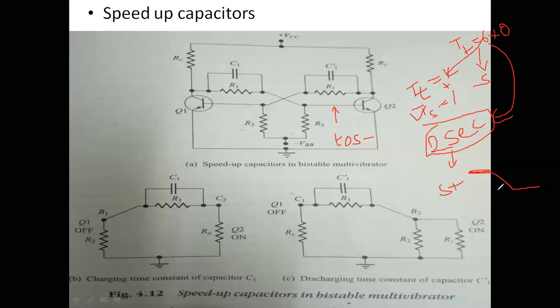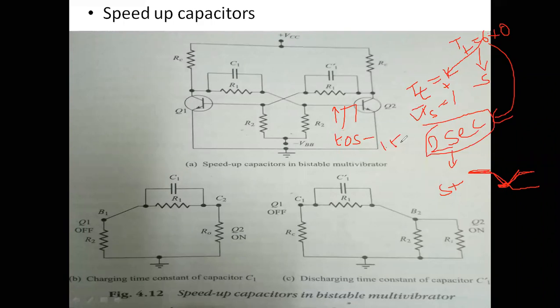Suppose I apply the triggering pulse before 2 seconds, that means at 1.5 seconds I apply the triggering pulse again. At this position we have not reached a stable state, yet we applied a triggering pulse. It may create some disturbance in our output waveform. Therefore we should not apply the triggering pulse like this.